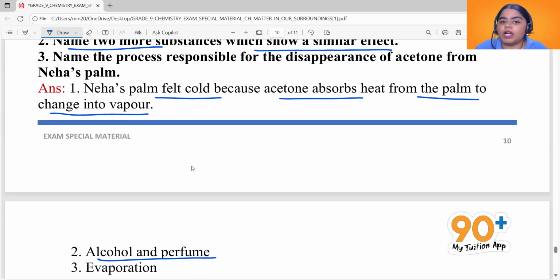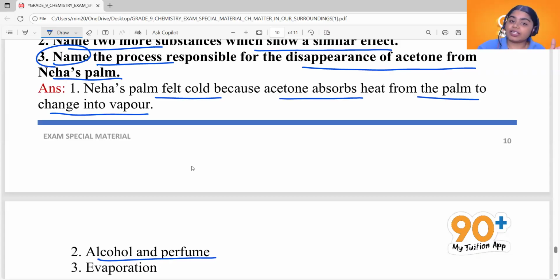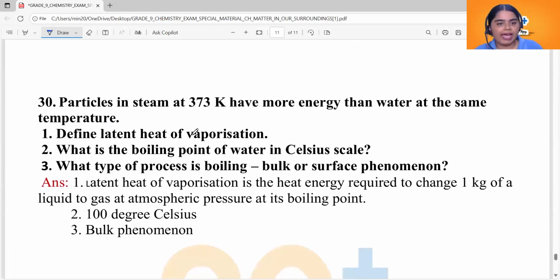Name the process responsible for the disappearance of acetone from Neha's palm. We are only asked to name the process. It is evaporation. You can also explain it, you can also define it if you want. Simply you can write: it is the process of conversion of liquids into vapors below its boiling point, absorbing heat from the surroundings. All right, so let's discuss the last question we have.